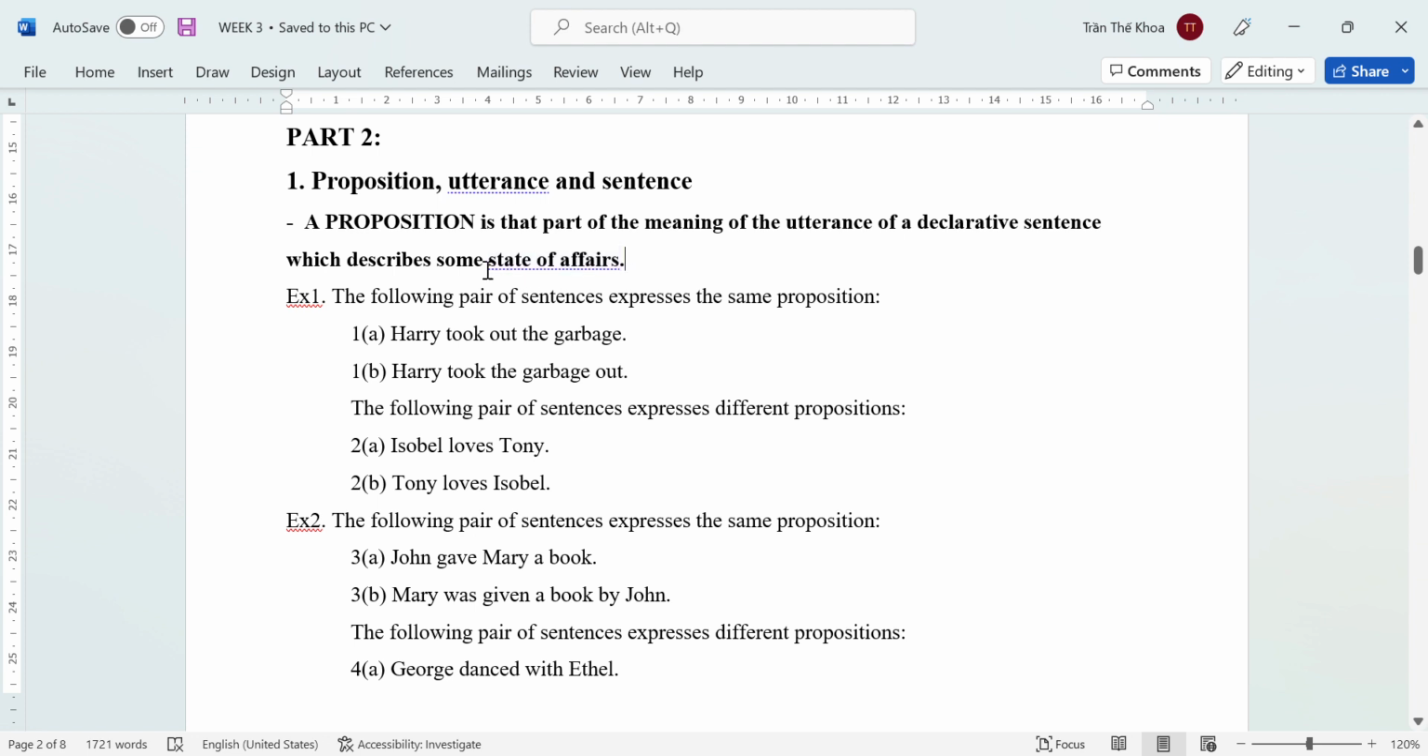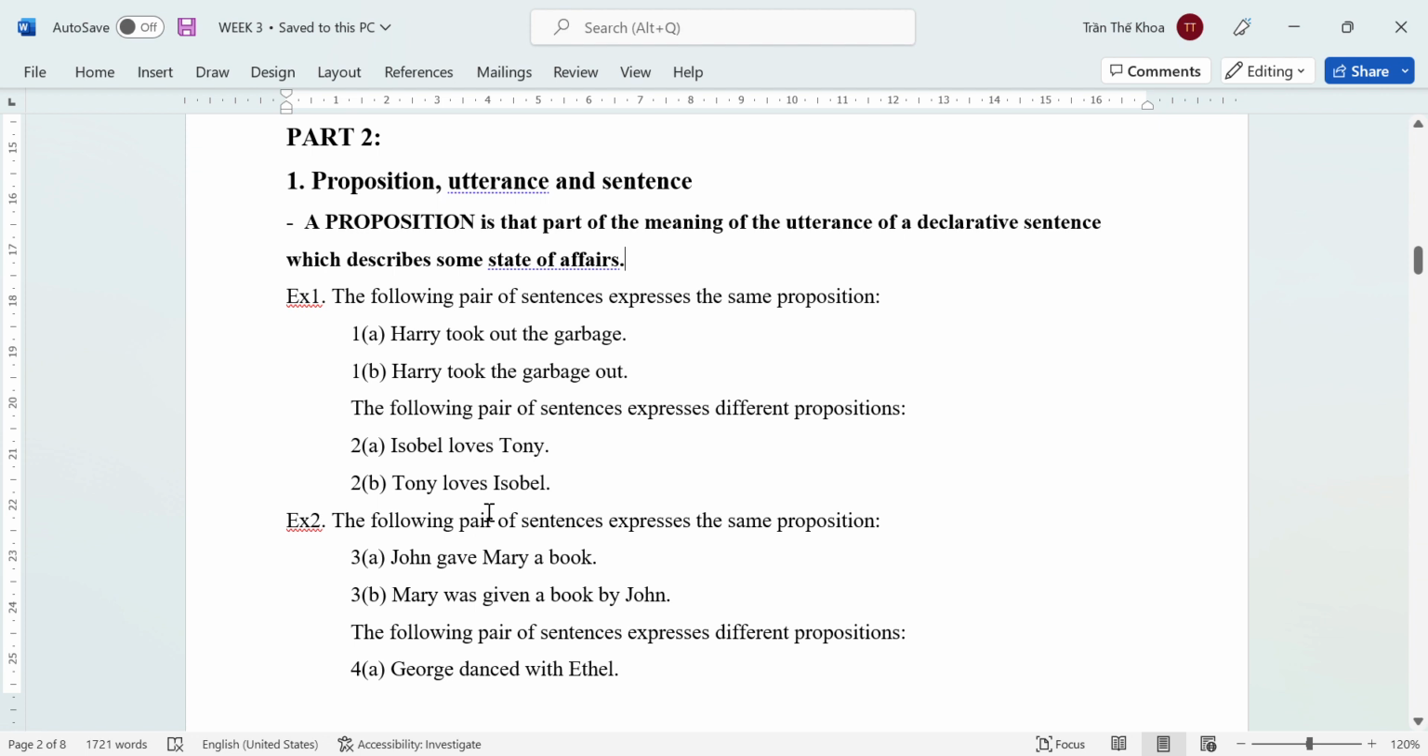Trong tiếng Việt thì proposition mình dịch là mệnh đề nghĩa. Mệnh đề nghĩa thì nó sẽ khác với sentence. For example, the following pair of sentences express the same proposition. Harry took out the garbage. Harry took the garbage out. They are the same proposition, cùng một mệnh đề nghĩa.